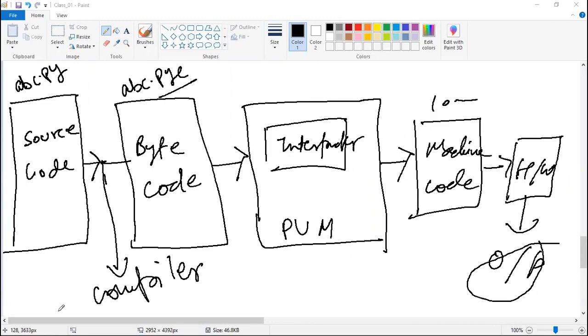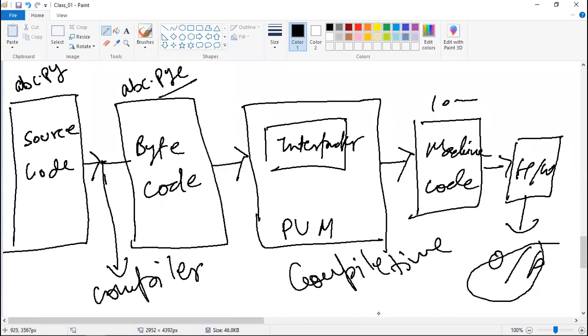So basically we have two kinds of errors, right? One is syntax error, one is runtime error. I don't know whether it is there in C++, but in Python, we divide the errors into two parts: compile time error and runtime error.